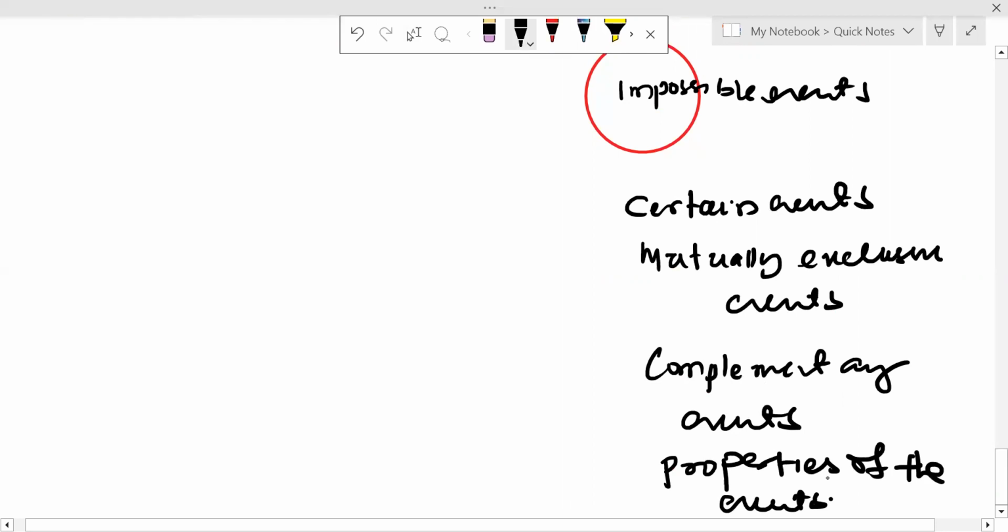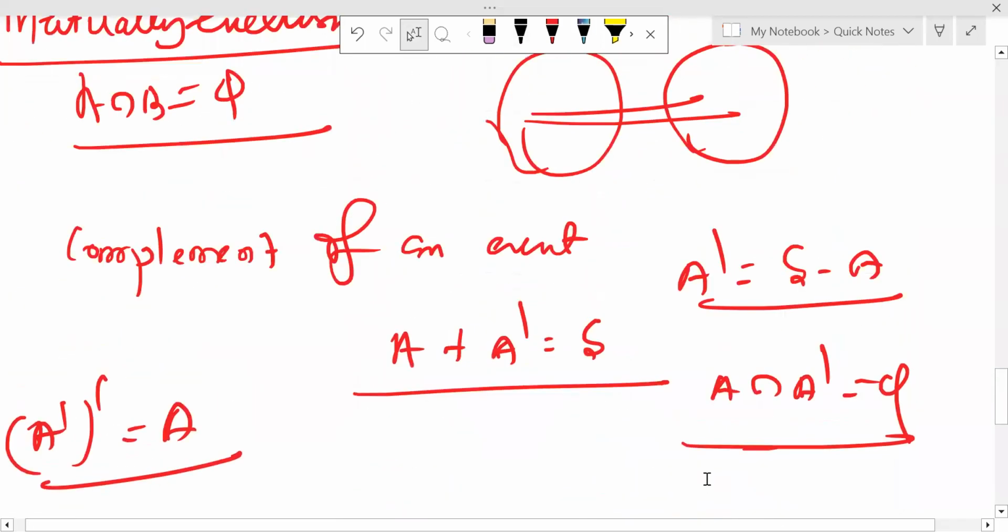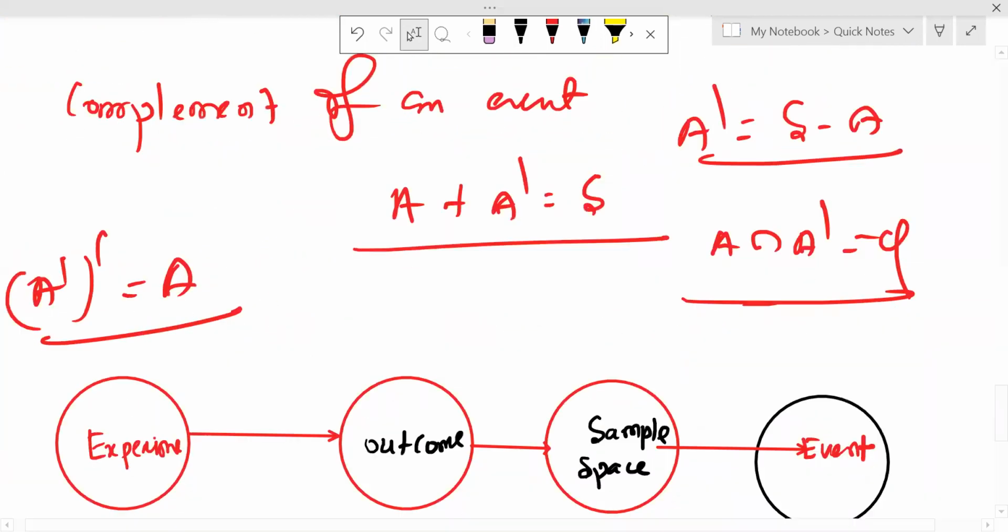So these are the basic concepts of experiments, outcomes, and events of probability. We'll discuss the rest after the next class.